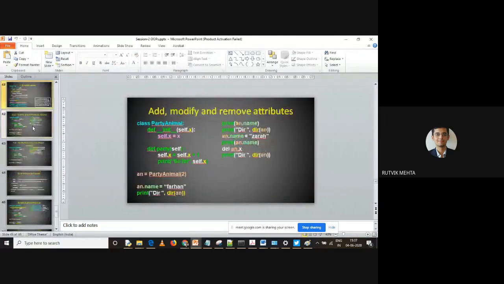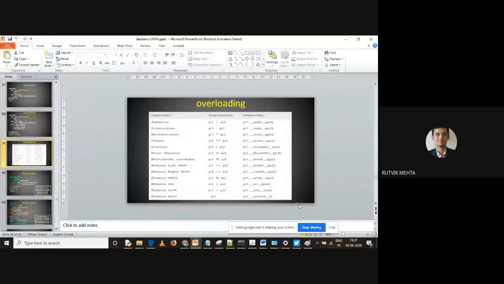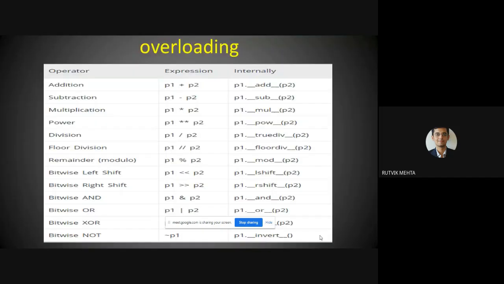So one thing which I want to discuss with you is this. As I told you, there are many operators available in Python. So if you can see this, these are the associated methods: pow, truediv, floordiv, mod, lshift, rshift, and, or, xor. Even you have eq, ne, lt, gt. So these are the methods available for overloading, and these are the private methods.